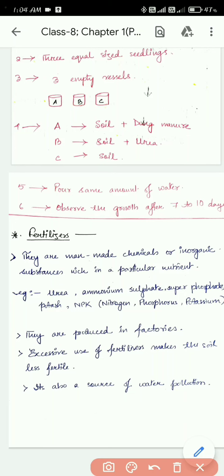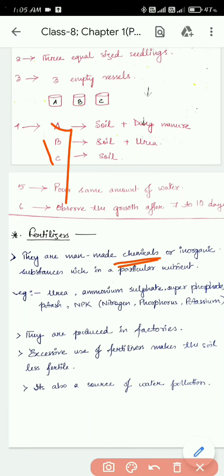Okay, so the first point is about fertilizer, that it is a man-made inorganic substance. We have already learned that. They are not organic, they are made by man in factories. What is the difference with manure?